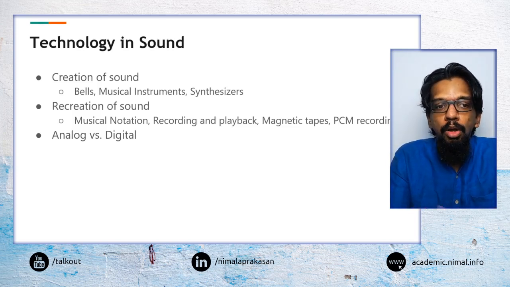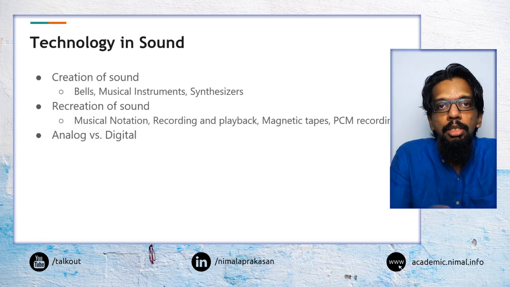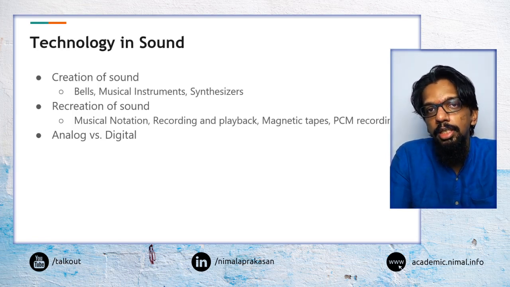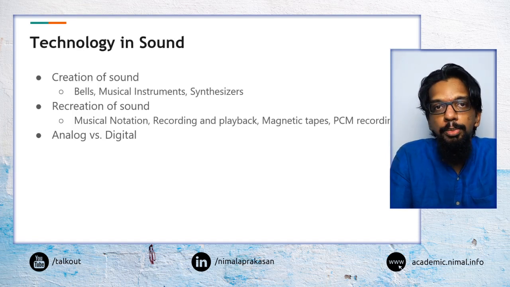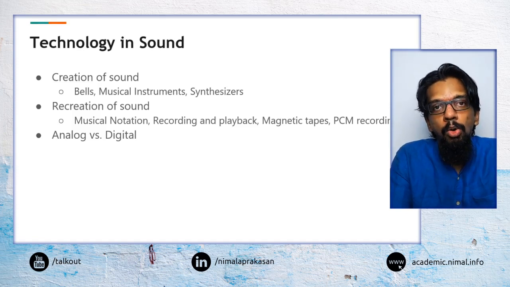So in all this creation and recreation of sound, we can identify sound in another two ways. That is, whether that is in the form of an analog signal or in the form of a digital signal. Whatever sound is produced or reproduced will always be an analog signal, because sound itself is an analog signal. But in terms of whether it is being recorded or sometimes whether it is being transmitted, in those places it could be stored or sent as digital signals.